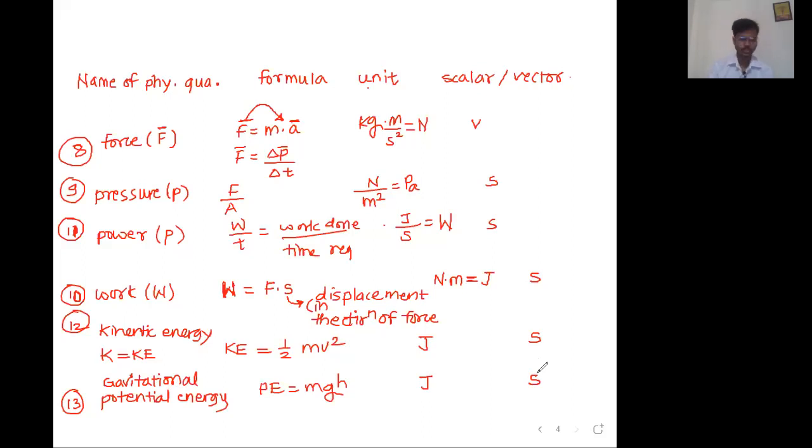Check whether this chart is clear and written. Tell me quickly in the chat box. Good. I want a reply from each and every one. Write it, understand it, note it down, and then reply. I will wait for 1 minute. No problem.